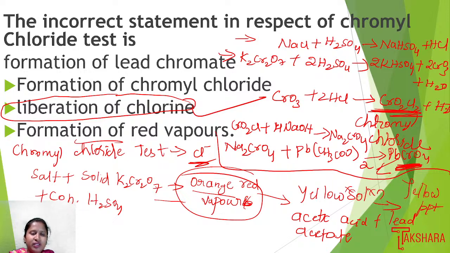So option 3, liberation of chlorine, will not happen while doing the chromyl chloride test.